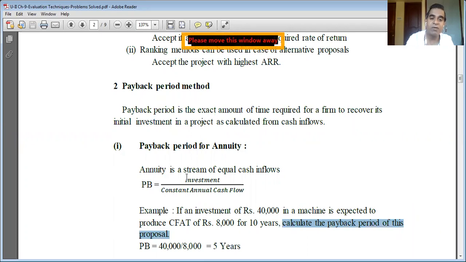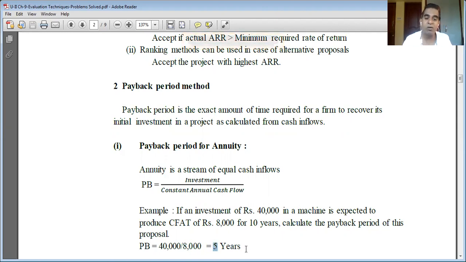Payback period of an annuity is equal to investment divided by constant annual cash flow. The investment in the machine is 40,000 rupees divided by the annuity amount of 8,000 rupees each year. So 40,000 divided by 8,000 is equal to 5. Such a problem can come for 3 marks.